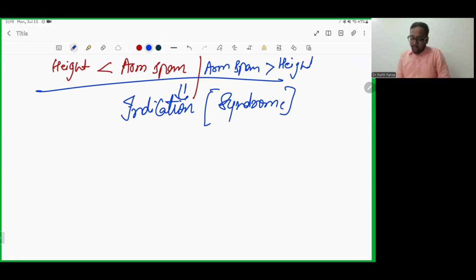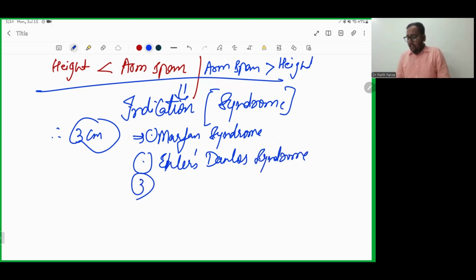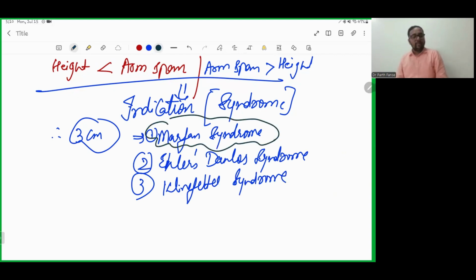One condition is when you record an arm span more than 3 centimeters greater than the height. This is an indication for Marfan syndrome. It can also indicate Ehlers-Danlos syndrome, or maybe Klinefelter syndrome. But basically, we associate this parameter with Marfan syndrome. The most common question in the exam about this indication is Marfan syndrome.